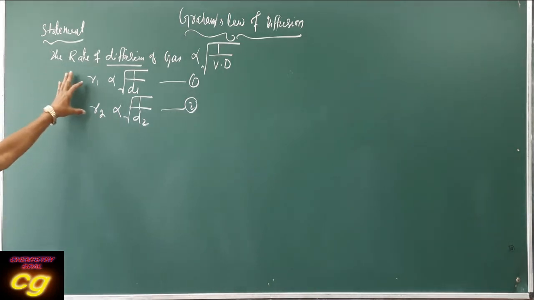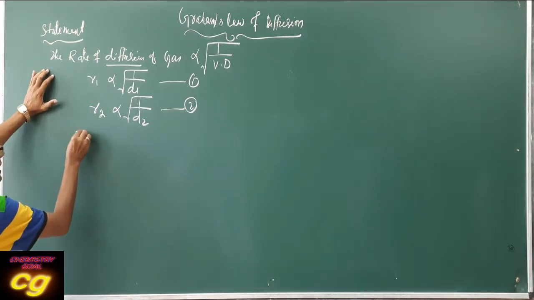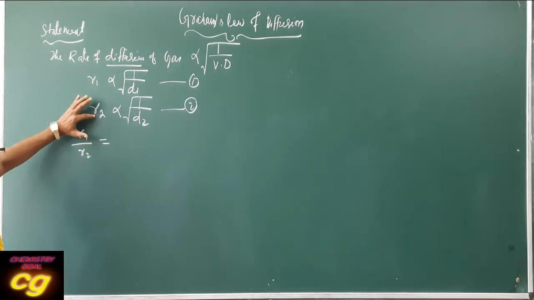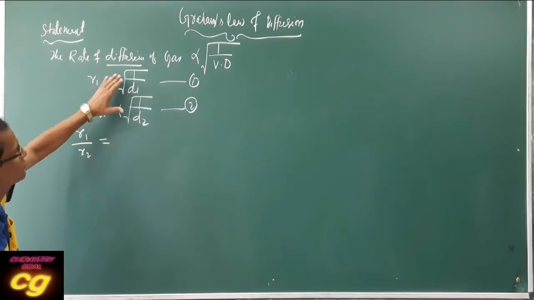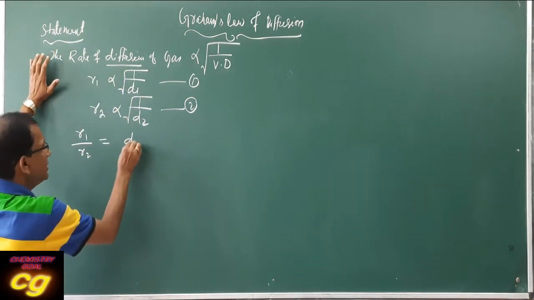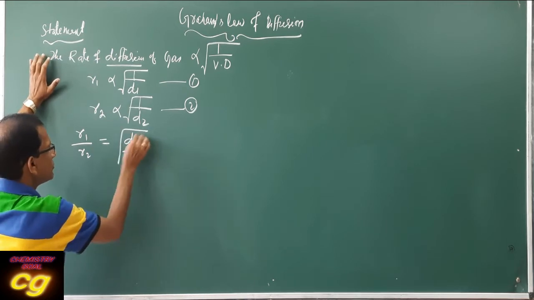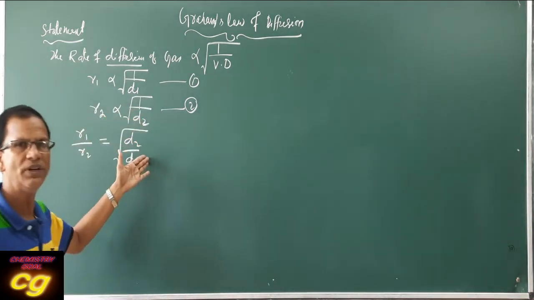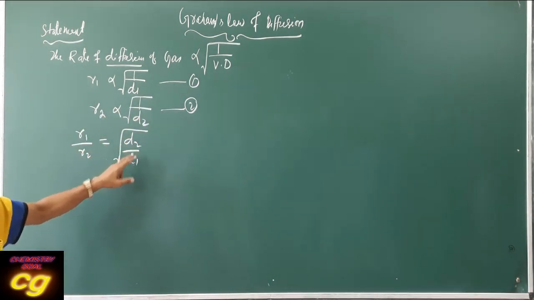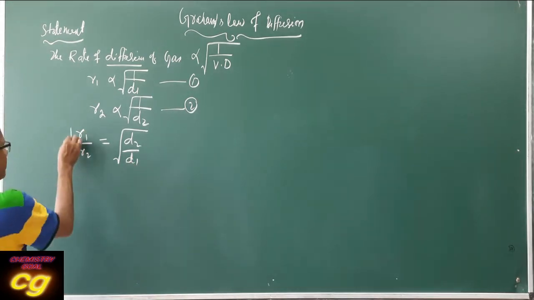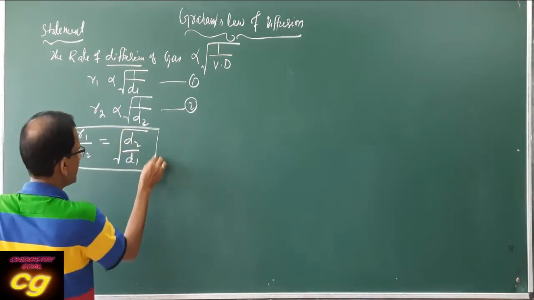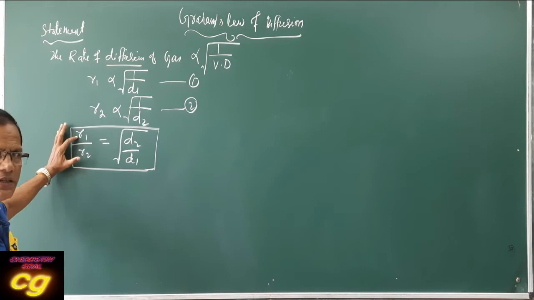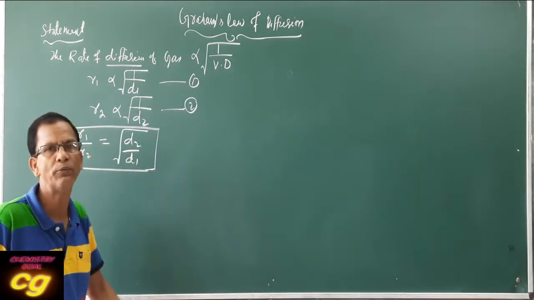If you take both relations and write R1 by R2, the rate of diffusion of the first gas with respect to the second gas, how much will it be? It will be the square root of d2 upon d1, because it is inverse, so the ratio is just interchanged. So R1 by R2 is equal to the square root of d2 by d1. This is the first relation of Graham's law, comparing the rate of diffusion with vapor density.